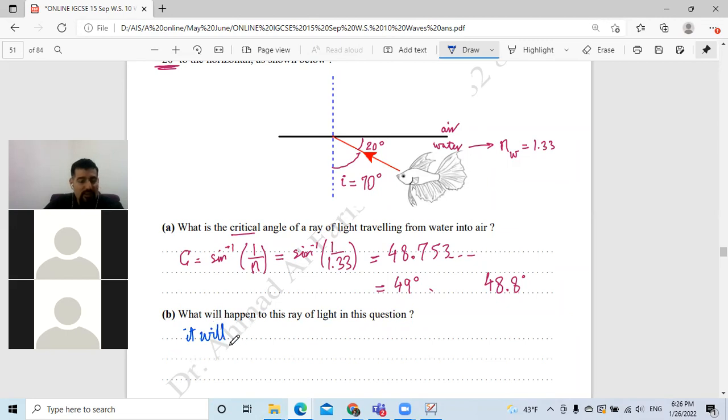Yalla, I'm waiting for other answers. Bravo. It will reflect back. What type of reflection is this called? Bravo, total internal reflection. You can say TIR. Total internal what? Reflection. TIR.